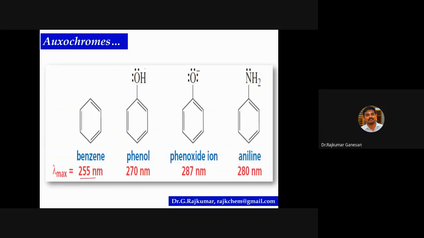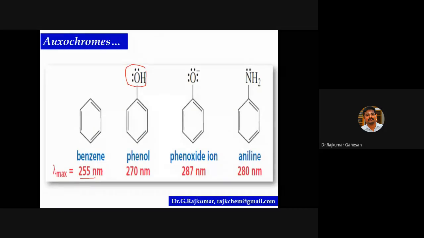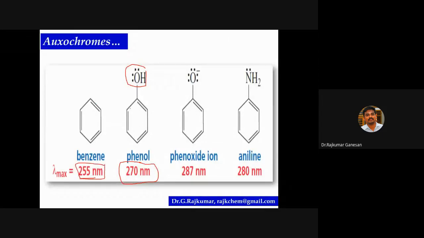And look at this hydroxyl group. So hydroxyl group is the oxochrome. When it is attached to a chromophore, look at the value. Lambda max value for unsubstituted benzene is only 255 nanometer. When benzene is attached with the hydroxyl group, it's a phenol. Look at the lambda max value. The lambda max value increases to 270 nanometer.